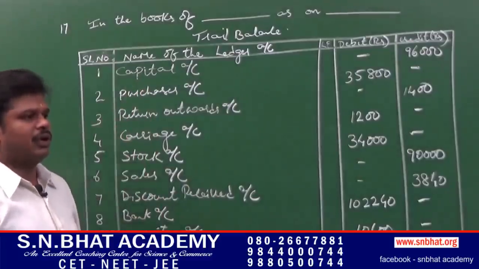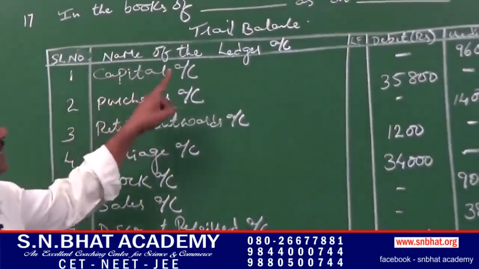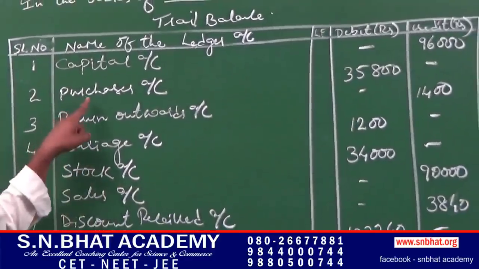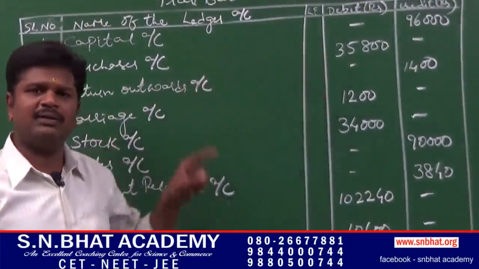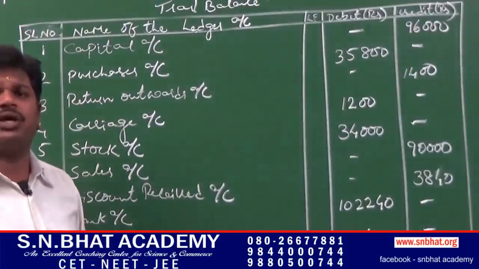In case of trial balance, question number 17, capital 96,000, it has to be entered on the credit side of trial balance. Purchases, it is an expense, so it has to be recorded on the debit side of trial balance. Return outwards means purchase returns.